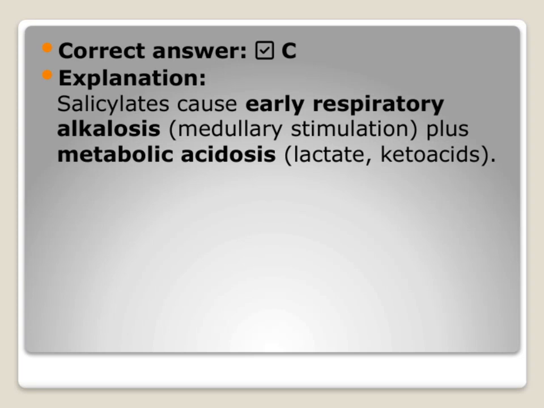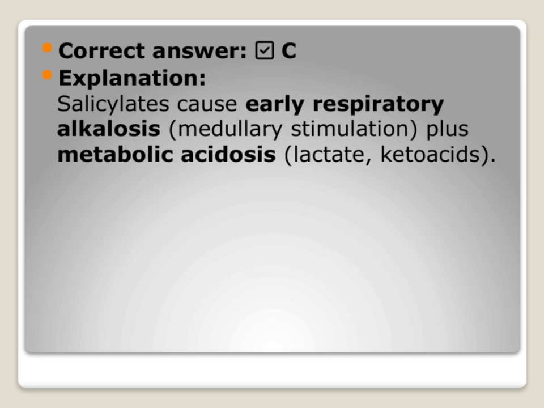Let's look at the correct answer here, which is C. The key point to understand is that salicylates, such as aspirin, can cause a mixed acid-base disorder. Initially, they stimulate the medullary respiratory centers, leading to early respiratory alkalosis. This is because the body tries to compensate for the toxic effects by increasing the respiratory rate, which causes a loss of carbon dioxide. But at the same time, salicylates also induce a metabolic acidosis. This occurs due to the accumulation of lactate and ketoacids as a result of the drug's effects on cellular metabolism.